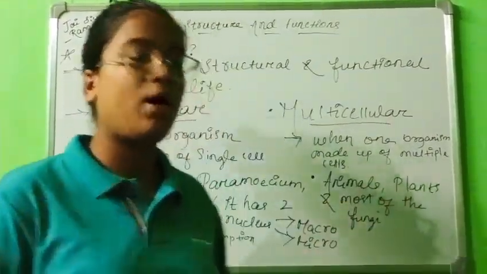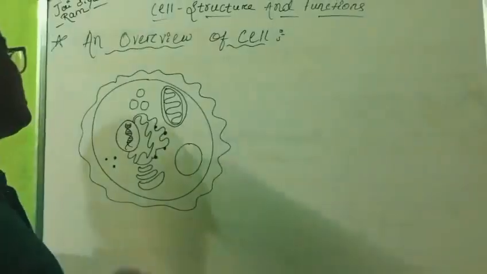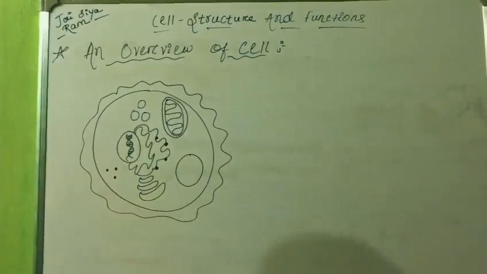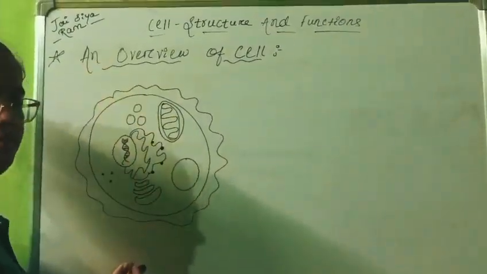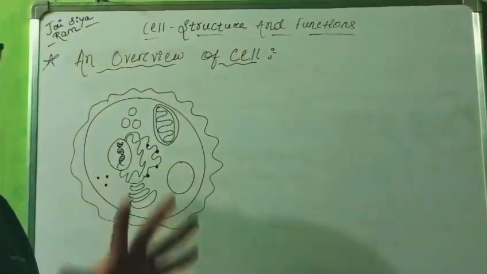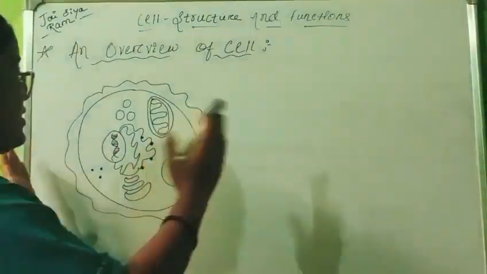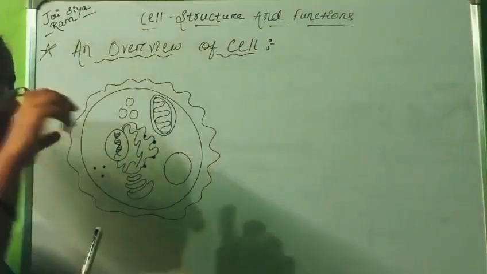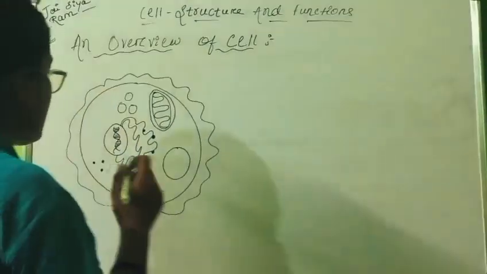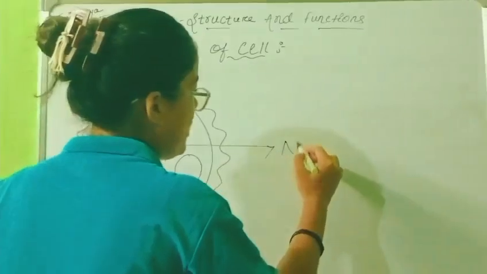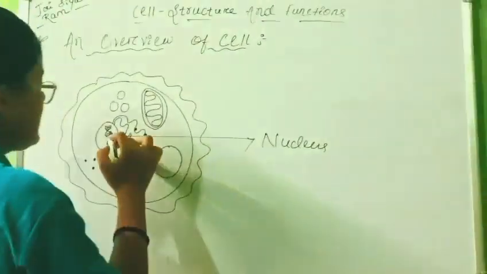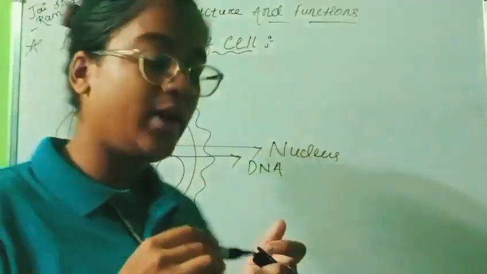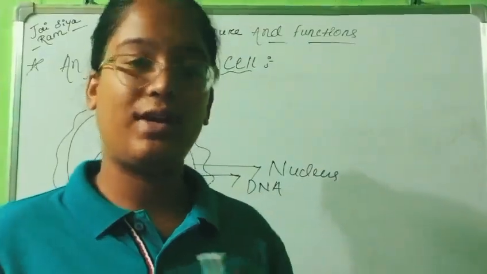So we are going to talk about how many types of cells are there. So this is an overview of cell. As we know, it is a fundamental unit of life, and a cell looks like this. After that, we can talk about prokaryotic and eukaryotic. But you first know and see about what is cell. A normal cell looks like this, and it is an example of eukaryotic cell only because it has membrane-bound cell organelles. So this is nucleus, and inside this, it is DNA. And what is the full form of DNA? Full form of DNA is deoxyribonucleic acid.